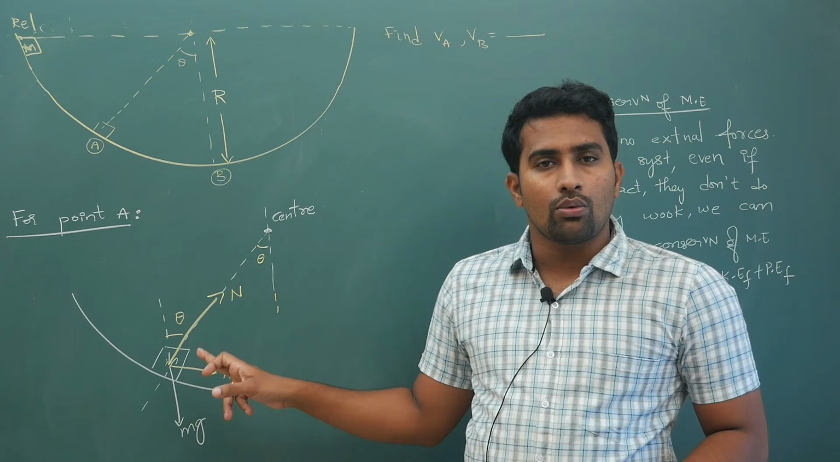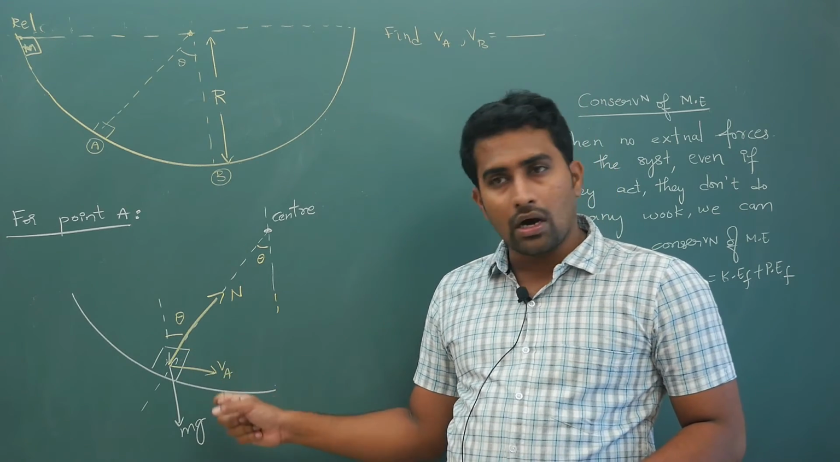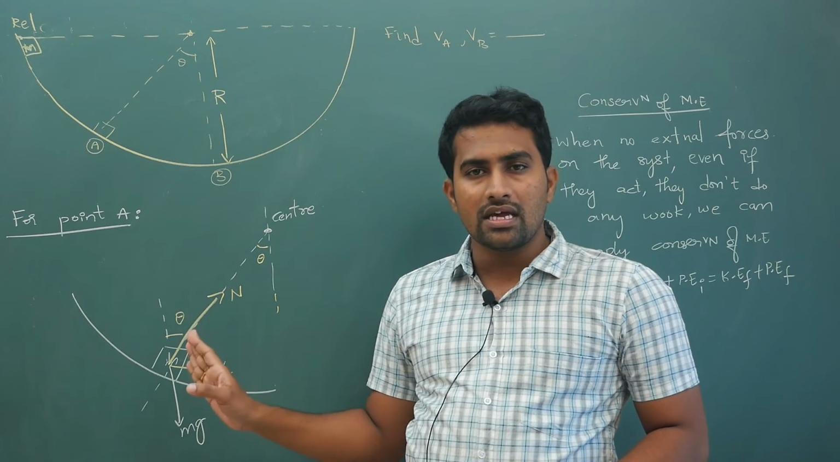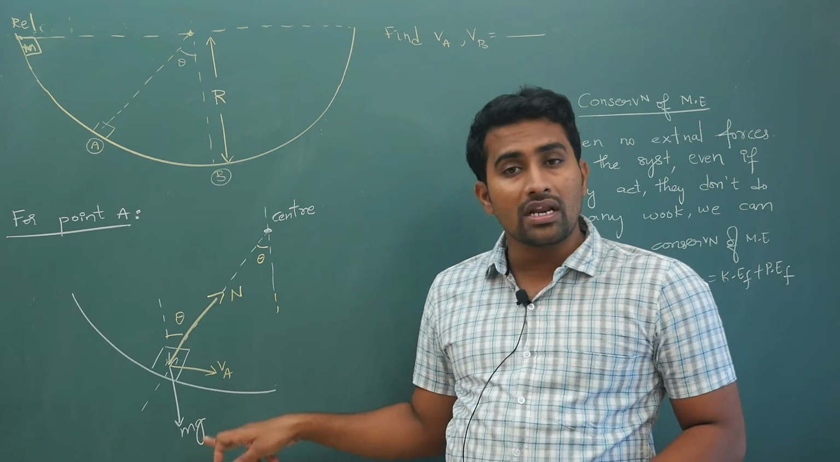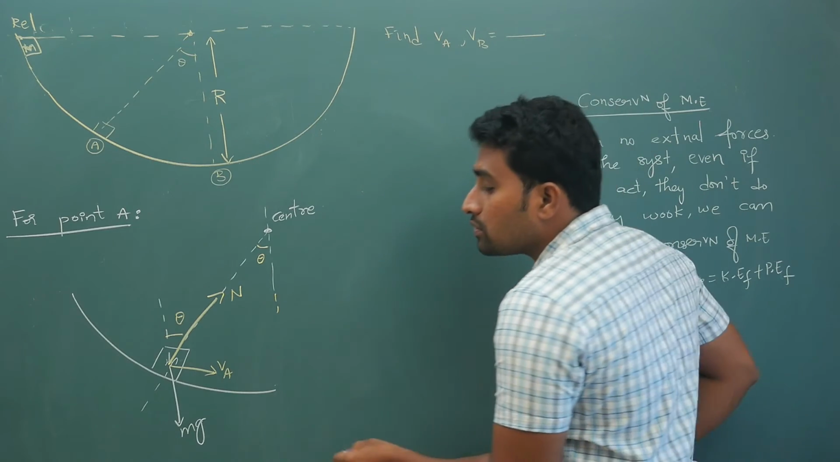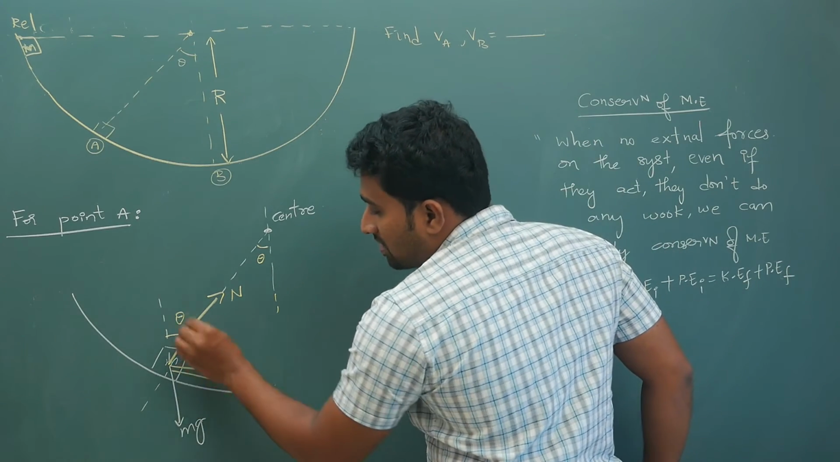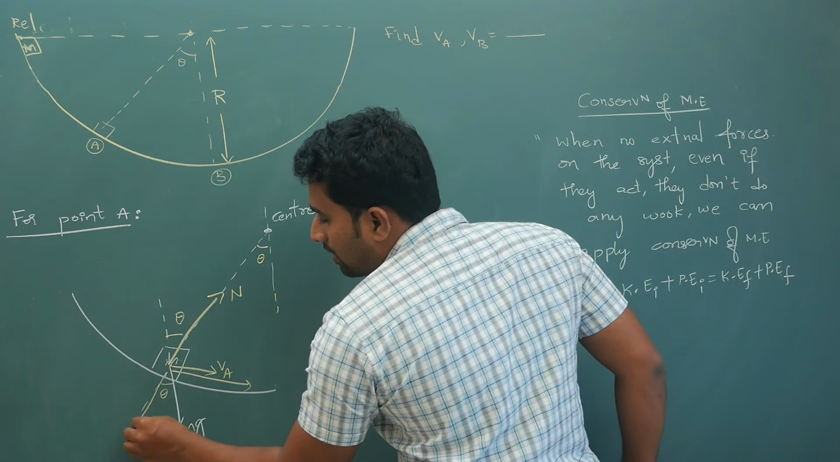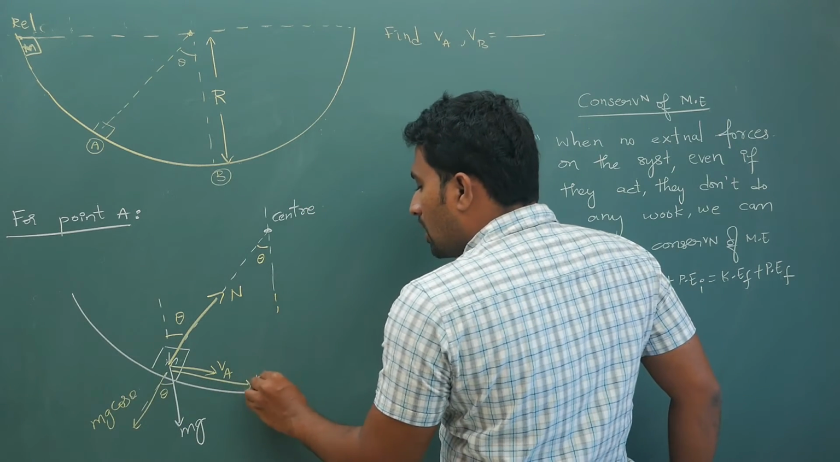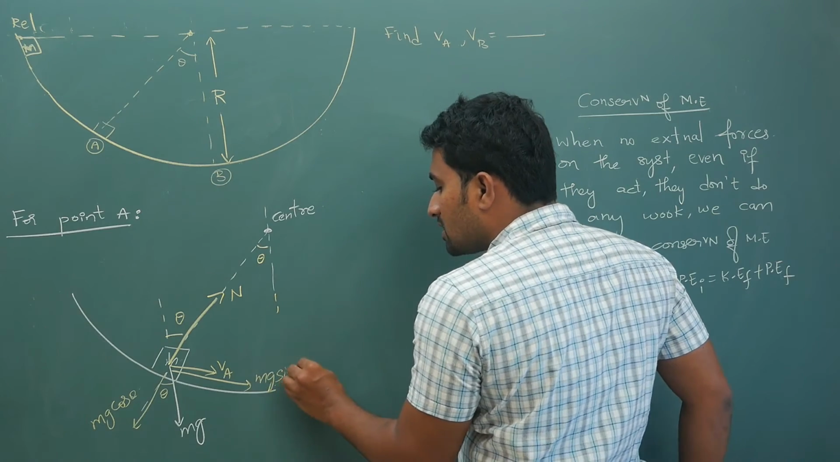So in this case, your block will have two things. Your normal reaction is already in the radial direction. Now your mg is not in the radial direction. So what you are going to do is resolve mg into components. If this angle is theta, this will be theta. So your mg cos theta will be this way, and your mg sin theta will be this way.